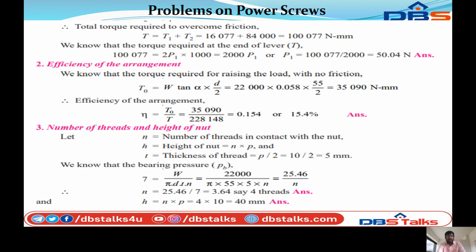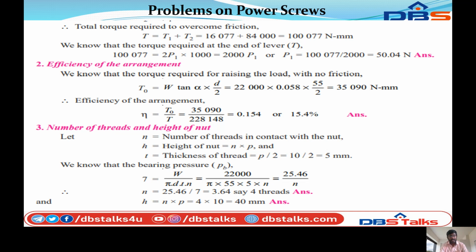Therefore the torque required to overcome friction T is equal to T1 plus T2, that equals 16,077 plus 84,000, that is equal to 1,00,077 Newton millimeter. So we know that the torque required at the end of the lever T is equal to 1,00,077, that equals 2P1 into 1000, that equals 2000 P1, or P1 equals 1,00,077 divided by 2000. So finally we can calculate P1 is equal to 50.04 Newton.